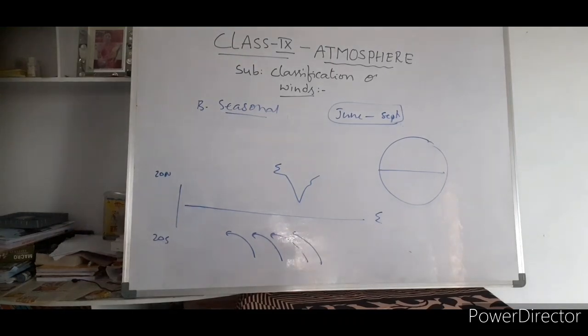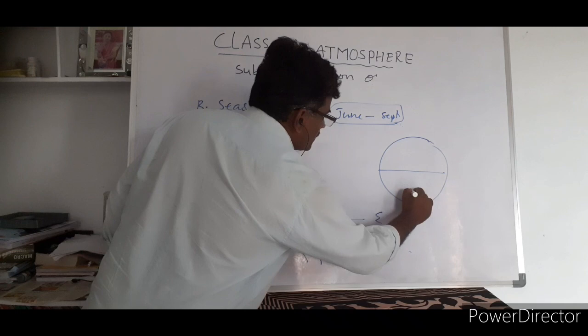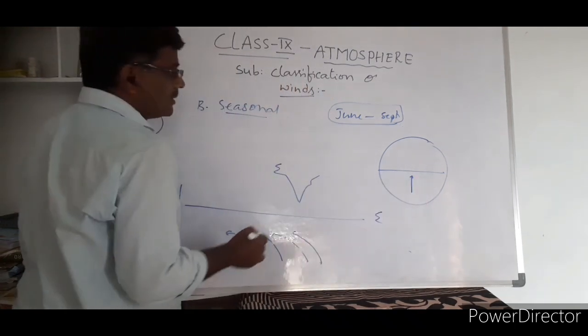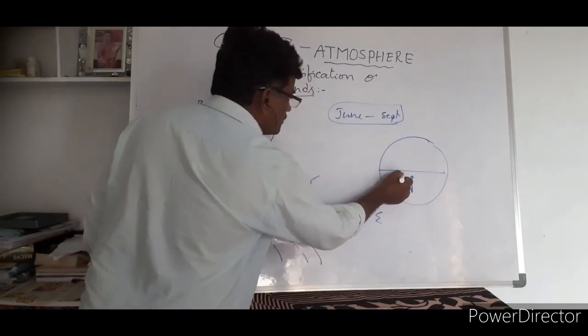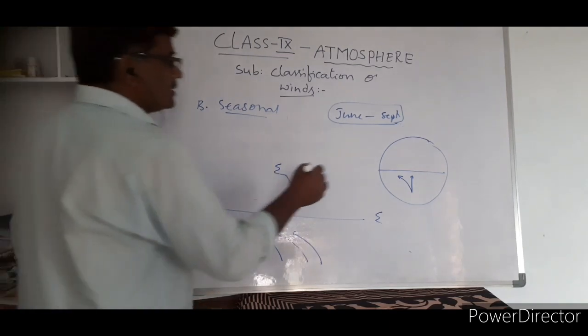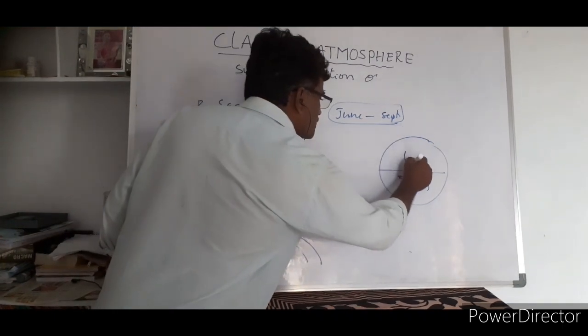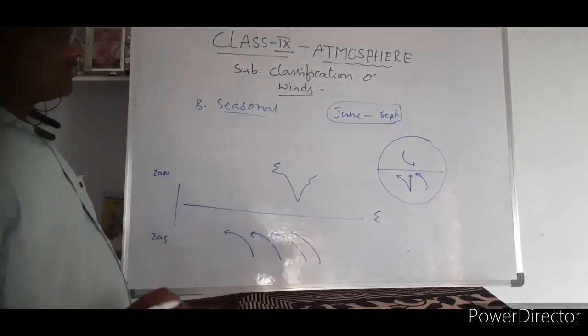So when talking about this, in the southern hemisphere, the wind direction, if it is like this, it moves like this. Look at that. This is the direction of the wind in the southern hemisphere. This is the direction in the northern hemisphere. Look at that.